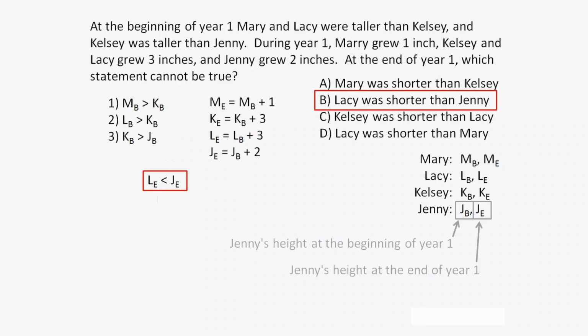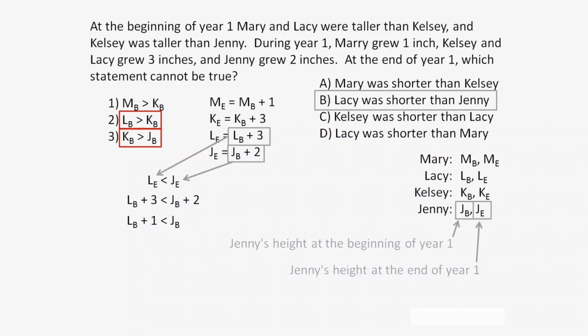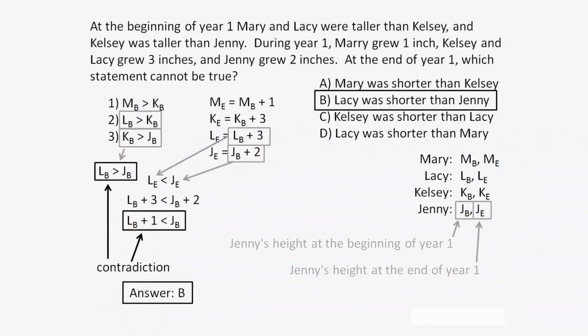Here we read that Lacey was shorter than Jenny at the end of year one. After plugging in the values for LE and JE and subtracting 2, answer B reads that at the beginning of year one, Jenny is more than 1 inch taller than Lacey. But is that true? We know from earlier that at the beginning of year one, Lacey is taller than Kelsey and Kelsey is taller than Jenny, which means Lacey was taller than Jenny, which contradicts that Jenny is more than 1 inch taller than Lacey. Therefore, statement B cannot be true. The answer is B.